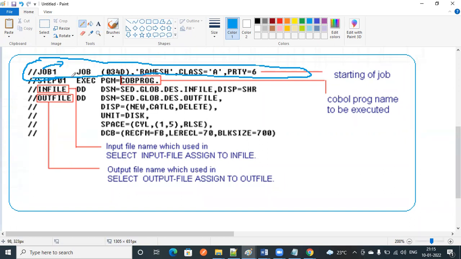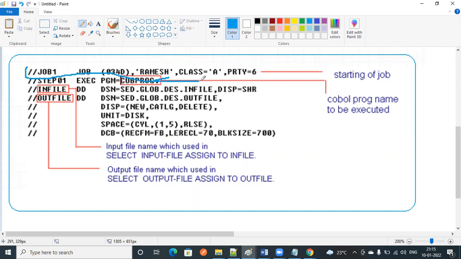In step one, we are going to execute our COBOL program. So here PGM equals the COBOL program name, your COBOL program name, we need to write it over here. The first thing is the job card is mandatory. Without a job card, we are not able to run any JCL.